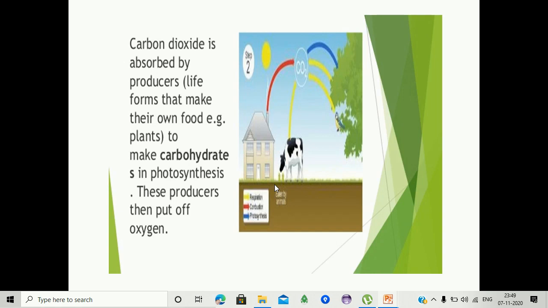We are observing that during the process of photosynthesis, the plants absorb carbon dioxide and release oxygen. During the process of respiration, we are releasing carbon dioxide. This carbon dioxide is absorbed by the plants, which release oxygen.